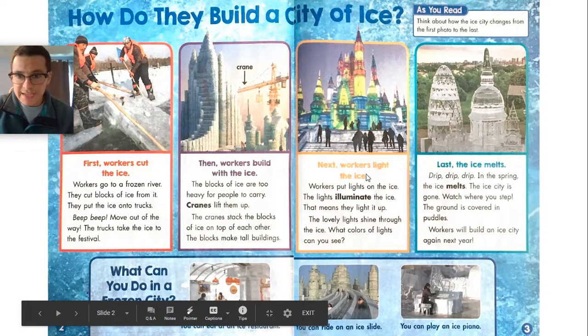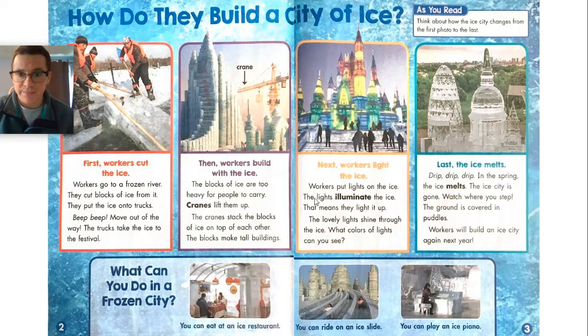Next, workers light the ice. Workers put lights on the ice. The lights illuminate the ice. That means they light it up. All right, so now we know what the word illuminate means. That means they light it up. So illuminate means to light up because we see these lights over here illuminating the castle.